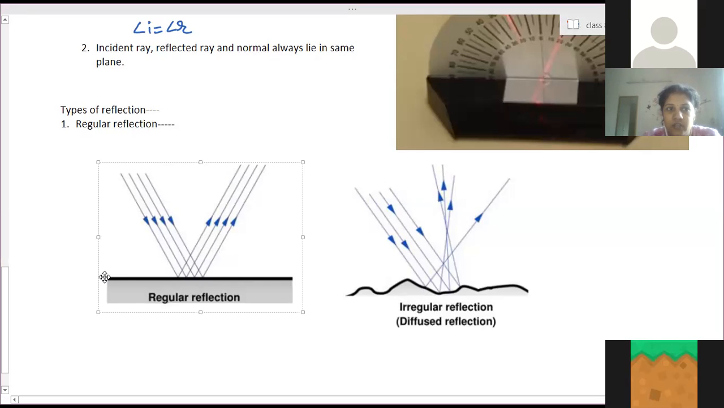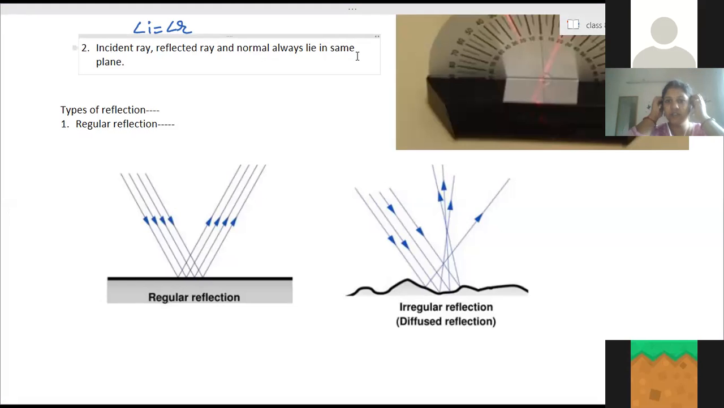Now, next we have to learn the types of reflection. I have explained the types of reflection, regular reflection and diffused reflection. Regular reflection means the type of reflection in which parallel incident rays remain parallel after reflection. This happens when light strikes a smooth, polished, plain surface. Then this type of reflection we call regular reflection.